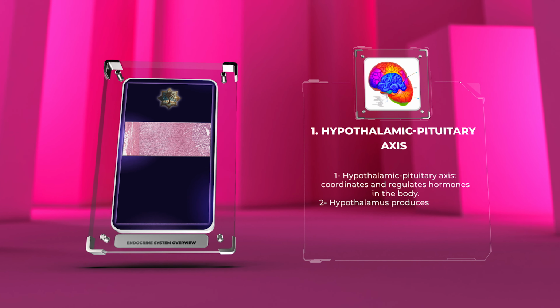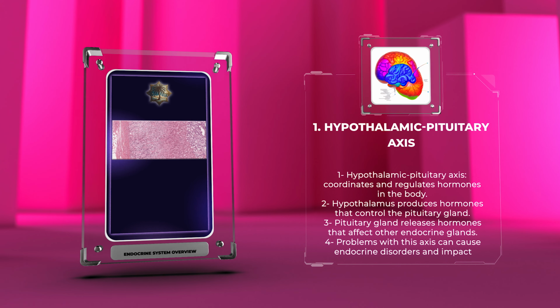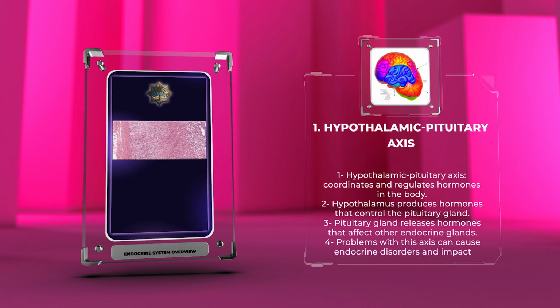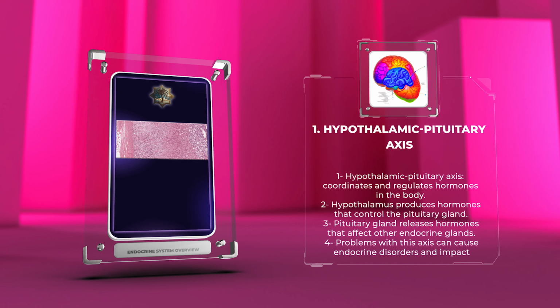Let's begin. The hypothalamic pituitary axis coordinates and regulates hormones in the body. The hypothalamus produces hormones that control the pituitary gland. This gland, known as the master gland, releases hormones that affect other endocrine glands. Problems with this axis can cause endocrine disorders, impacting health.